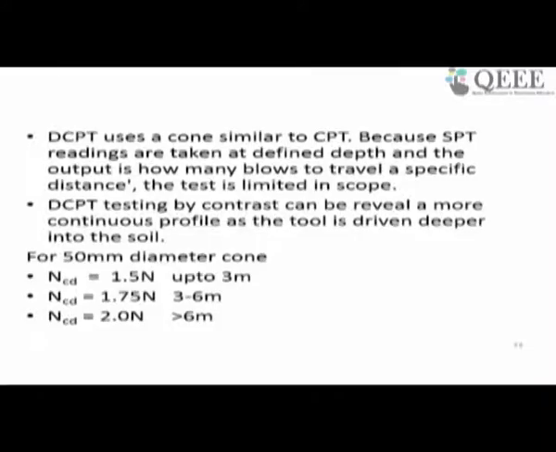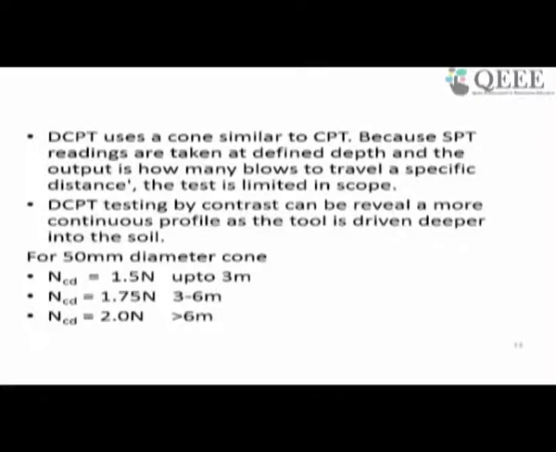But at the same time, it is mostly for where you have cyclic loading, or surfaces like highways or roadways where the loads are cyclic in nature. It is very useful. Now this DCPT also can be correlated with the SPT N value.